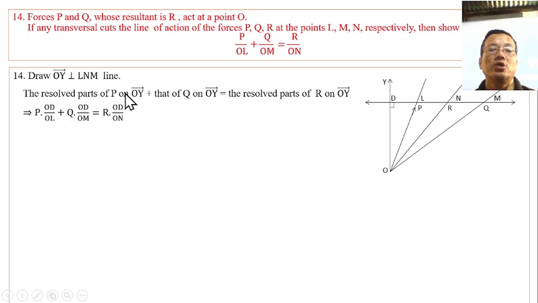The resolved part of force P on OY is P cos alpha, where cos alpha is base over hypotenuse, that is OD by OL. Similarly the resolved part of Q is Q times OD by OM, plus the resolved part of the resultant R is R times OD by ON. Cancelling OD, we get P by OL plus Q by OM equals R by ON. Hence proved.